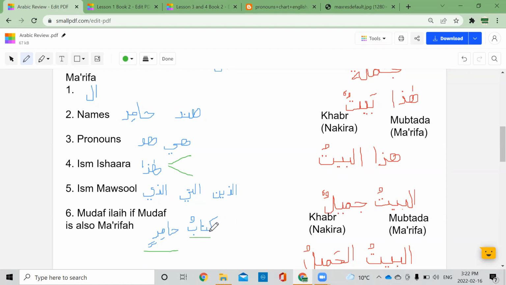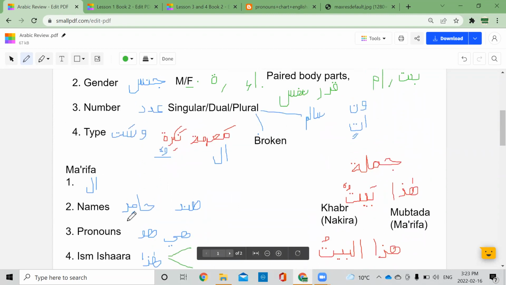then the mudaf will also be ma'rifa. Let me explain that. Kitabu Hamidin. This is a Murakkab Idafi, right? Which means the book of Hamid, Hamid's book. It has a sense of belonging. So here Kitabu is the mudaf and Hamidin is the mudaf ilay. Because Hamidin is a proper name, this is ma'rifa. Because this is ma'rifa, the mudaf also becomes ma'rifa. Hamid's book is a specific book. It's not just any book. So these are the 6 things that are ma'rifa.